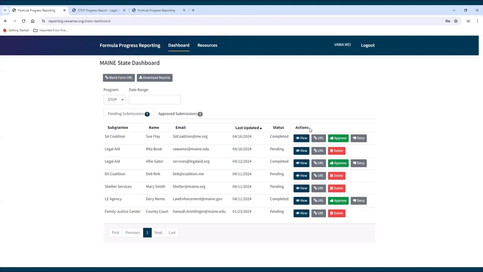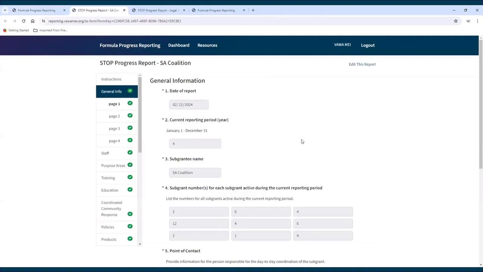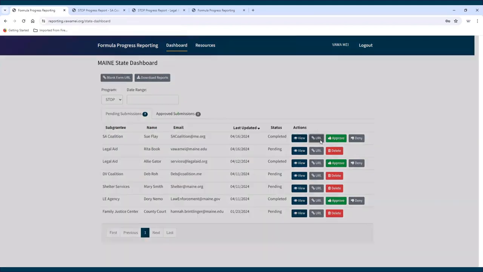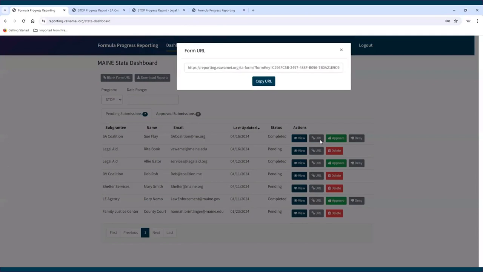Lastly, actions. The admin can view an individual subgrantee's report. To do this, locate the name in the table and click the View button. The report will open in a new tab. To make edits to the report, first click the Edit this report button at the top right corner of the page. URL. Click the URL button to generate a link for an individual subgrantee report. This is helpful if the subgrantee has lost their link.